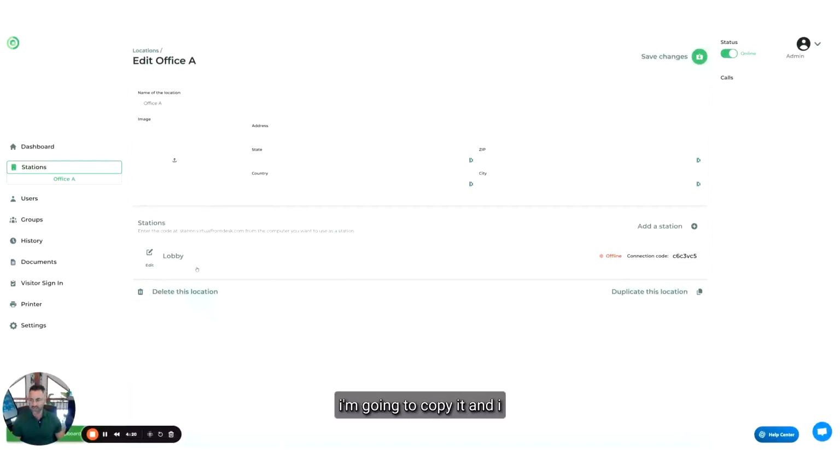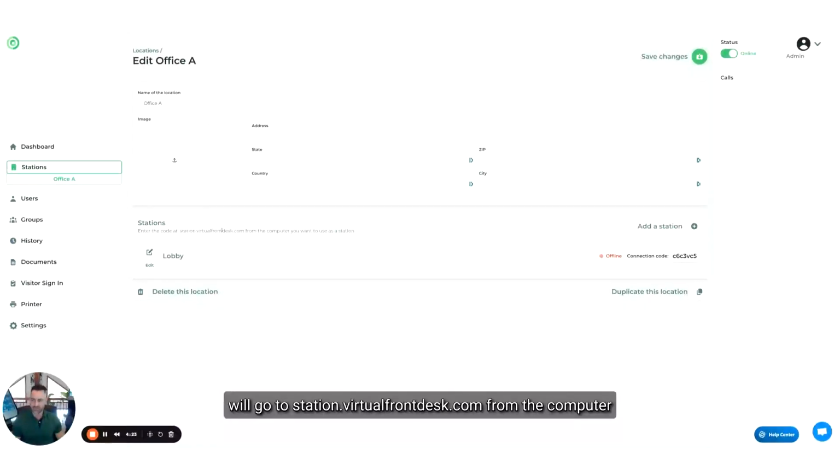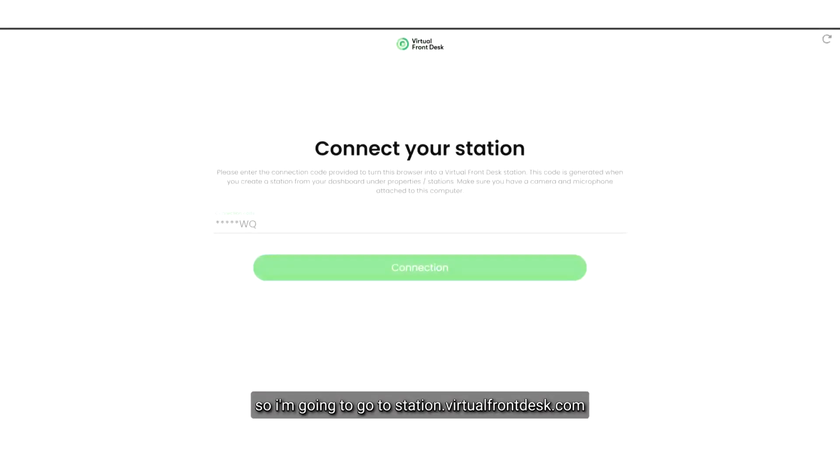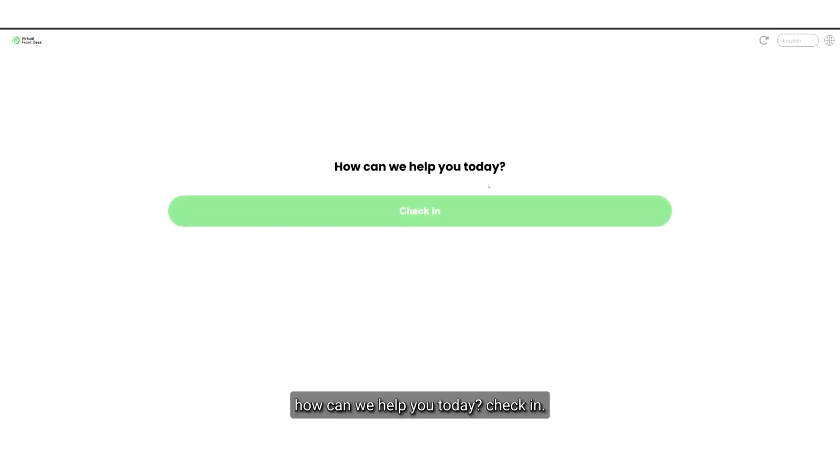I'm going to copy it, and I will go to station.virtualfrontdesk.com from the computer I want to use as a station. If you are in your trial, you don't have to necessarily do this on an iPad. You can try it on this computer, and it will allow you to see how it looks and how you can connect and make video calls. You see it's asking for a connection code, and I'm going to enter it here. And here you go: how can we help you today?